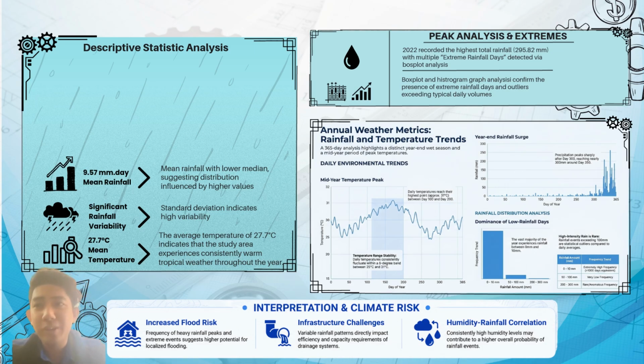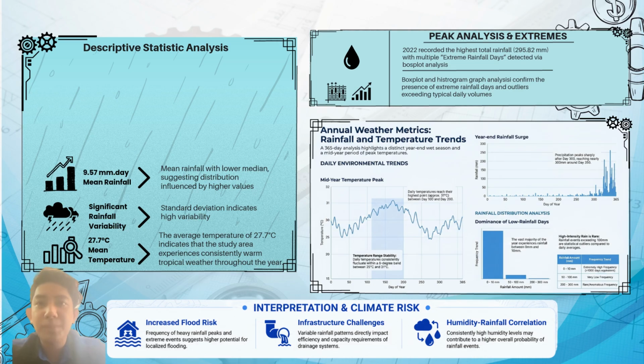Next, I will present about the descriptive statistical analysis. So from our data set, from the table we know that the mean temperature is 27.7. With the lower median, it suggests that the distribution is influenced by higher values. The standard deviation indicates higher variability, and for the average temperature of 27.7, it indicates the study area experiences consistently warm and tropical weather.